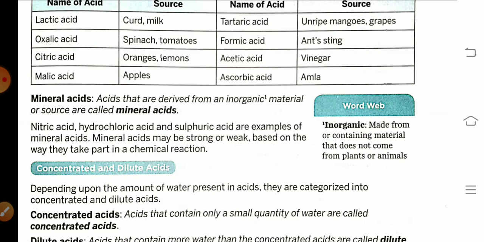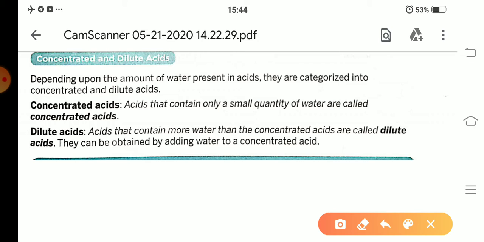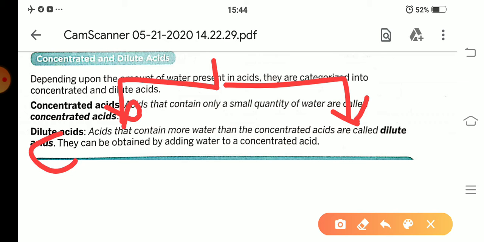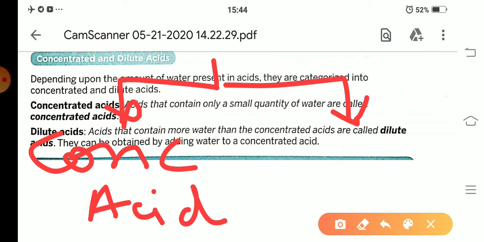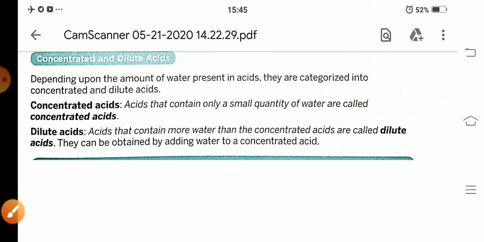Okay. Next, acids are generally in two forms. First is concentrated acid. Short form of concentrated is conc. And next one is dilute acid. Means acids are present in two forms, concentrated acids and dilute acids. Okay. Then what is concentrated acid and what is dilute acid? What do you understand by concentrated acids and dilute acids?